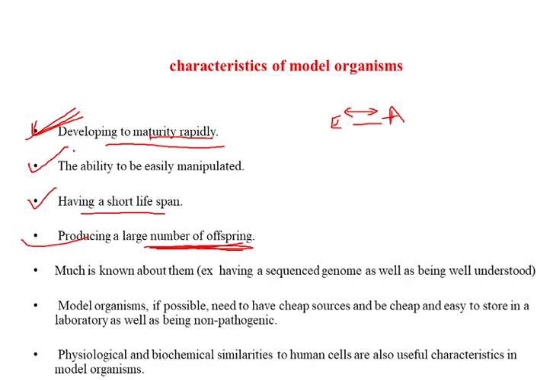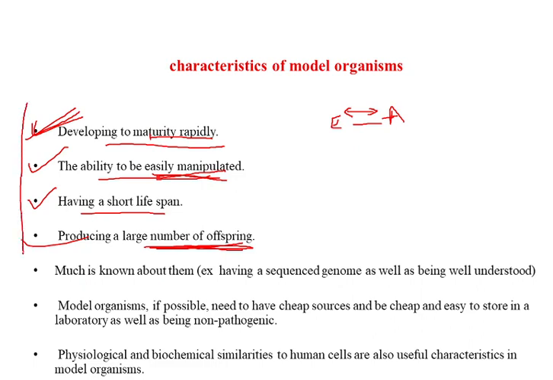Besides this, the ability to manipulate, because when you are performing research, you are manipulating various aspects based on your experiments, and the manipulation should be easy. If you remember Mendel's experiment, what he did was cross-pollination, right? Cross-pollination is nothing but an example of manipulation. So the model organism should have the characteristic of easy manipulation. Besides this, much is known about them nowadays.